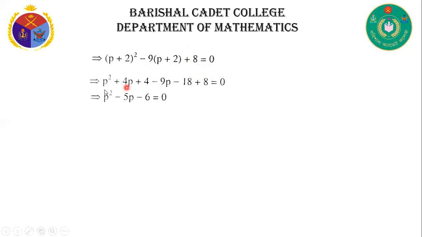After calculating, p square minus 5p minus 6 is equal to 0. Splitting the middle term, p square minus 6p plus p minus 6, taking common factors, we get p minus 6 into p plus 1 is equal to 0. Then p is equal to 6 and minus 1. This is our required answer.